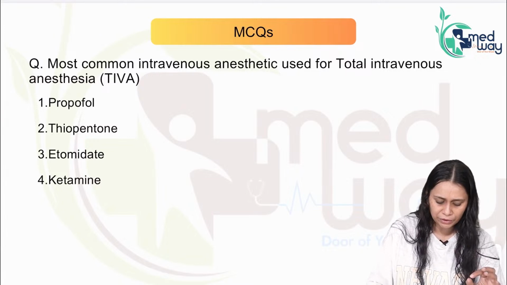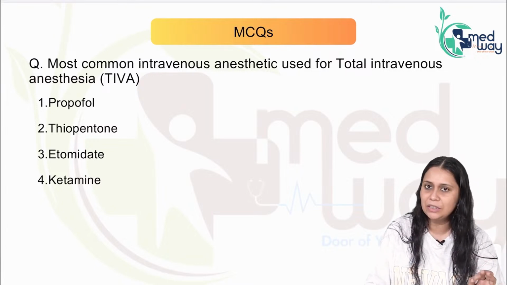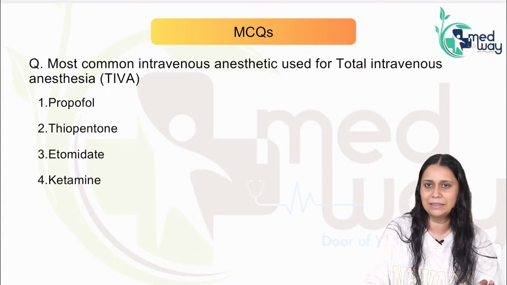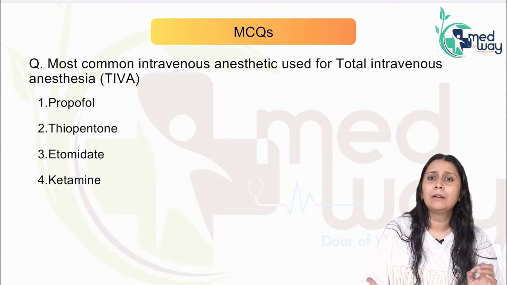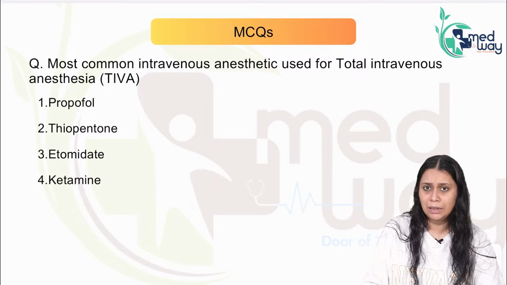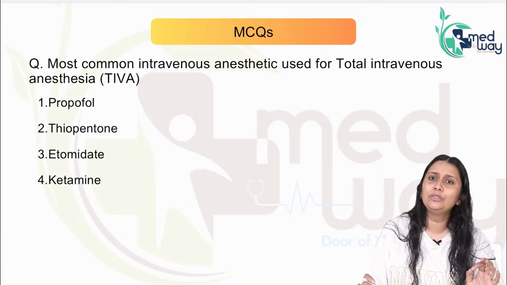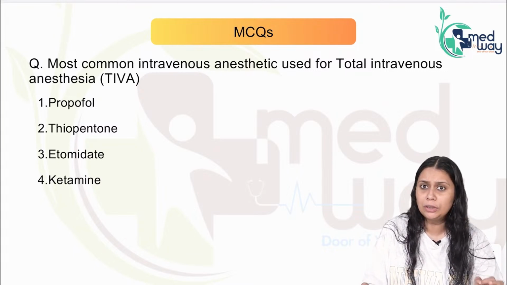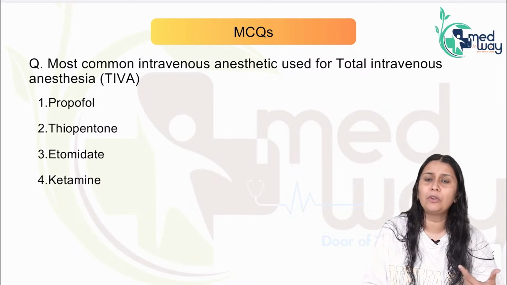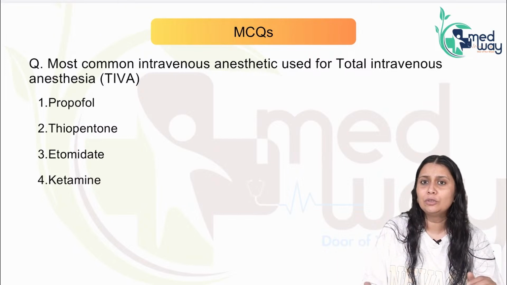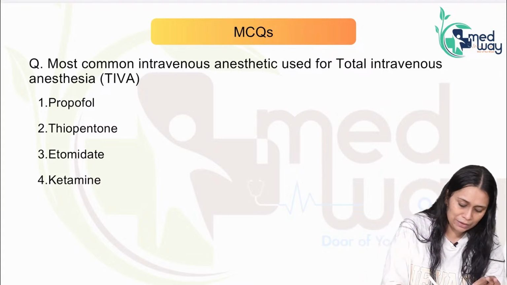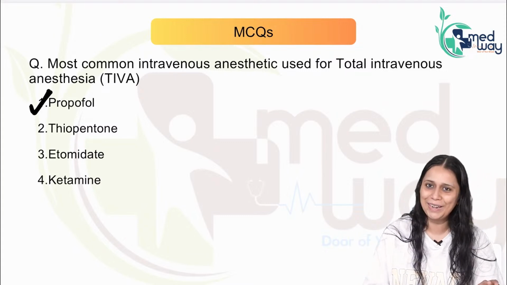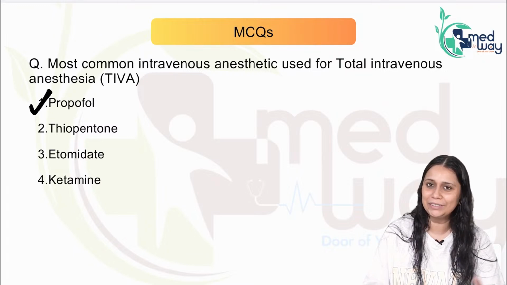Okay, next question. Most common intravenous anesthetic used for total intravenous anesthesia. Many times I have told you: propofol, propofol, propofol. For any surgery, we use propofol today if it is not contraindicated for that surgery. For total intravenous anesthesia, propofol is best. Why? Antiemetic, pleasant recovery, and context-sensitive half-time is very less, so it is eliminated out of the body very fast. So the answer is propofol.